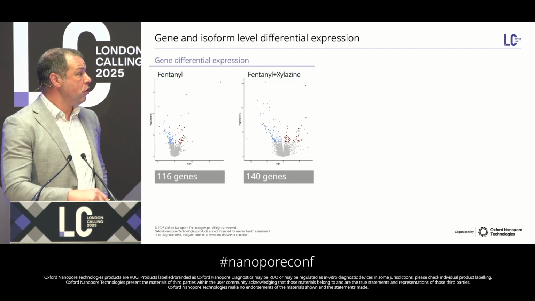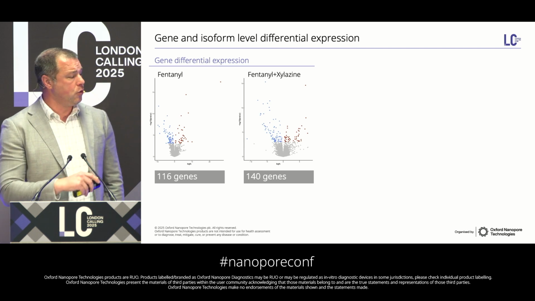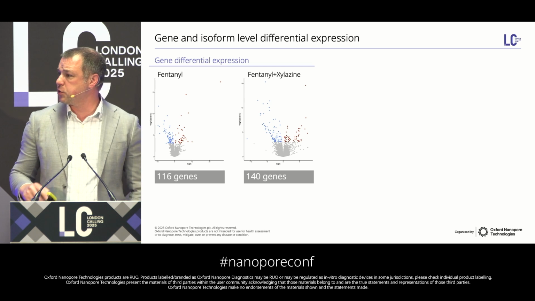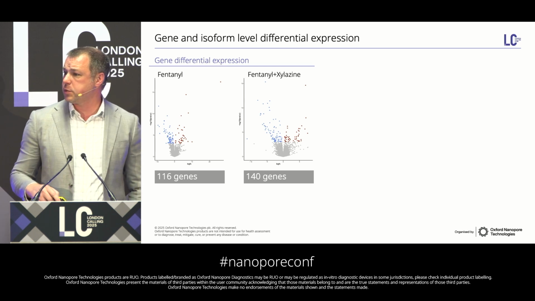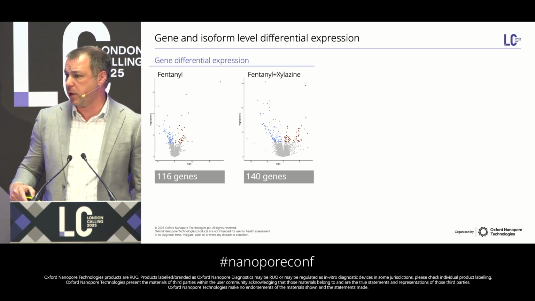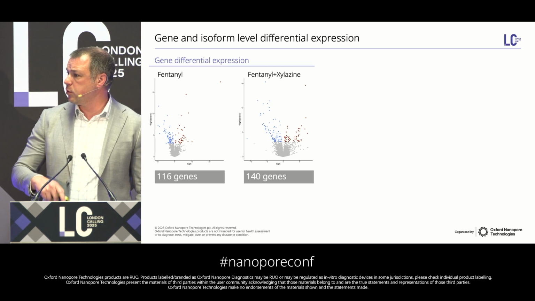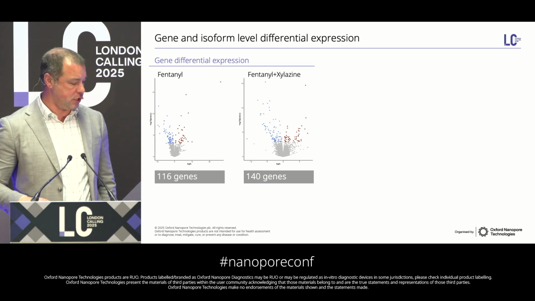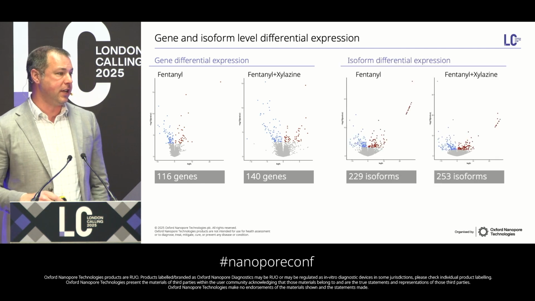Now, when we looked at the data we got out of this, and we looked in the context of fentanyl or fentanyl plus xylazine compared to the animals that just were able to self-administer saline in the later training times, we see differences in gene expression. When we compare these gene expressions, because this is a bulk RNA-seq experiment here, to prior published literature from our group in single cell from the same brain region, we see a lot of overlap at the gene differential expression level. Where this got a lot more interesting for us then is when we start to look at the isoform differences.